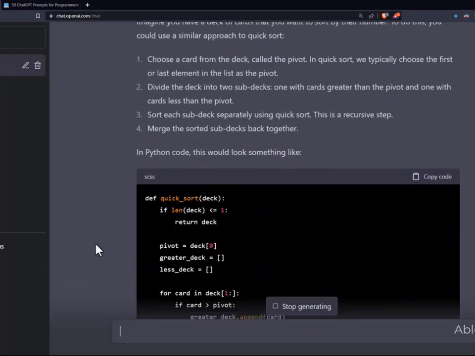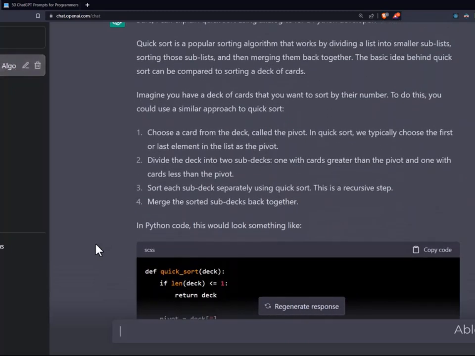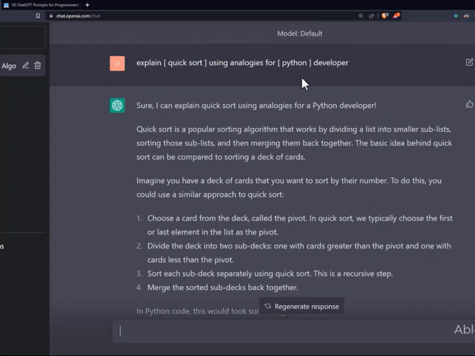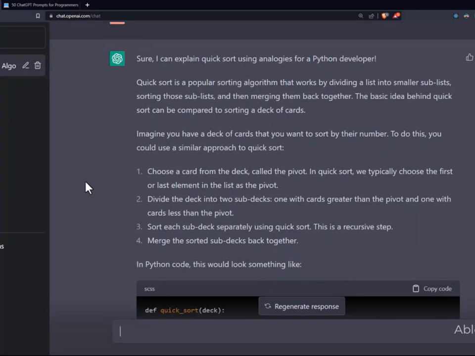And I like how it starts by telling you that imagine you have a deck of cards that you want to sort by their number. And to do this, you could use a similar approach to quicksort, just like that. So you can help prepare for a Python developer interview. In this case, you use Python developer. Let's say you're preparing for a JavaScript developer or a C# developer or C++ developer. So you can use the same technique.